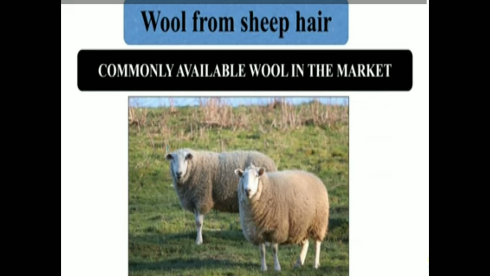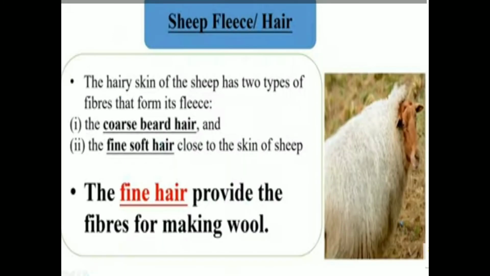So we studied that the commonly available wool in the market is sheep wool. We will study sheep wool in further detail. A sheep has two types of hair or fleece: the coarse beard hair or rough hair, and a fine soft hair which is present close to the skin of the sheep.